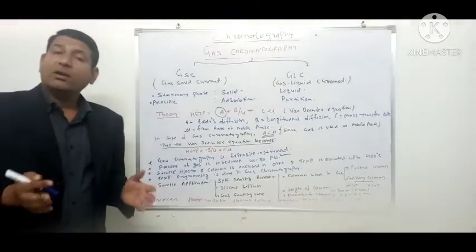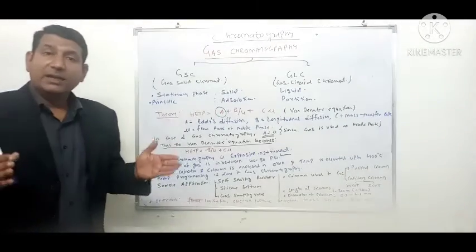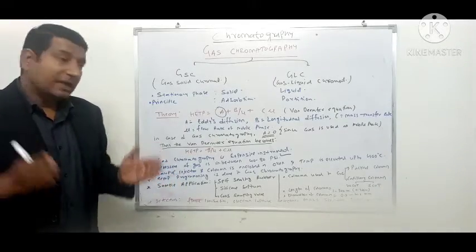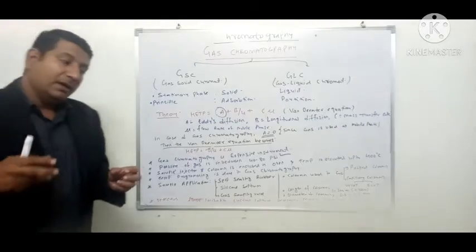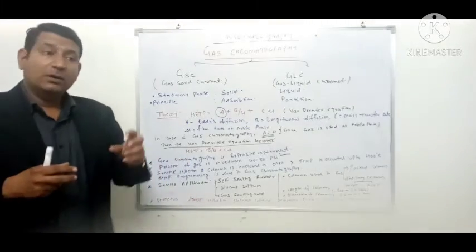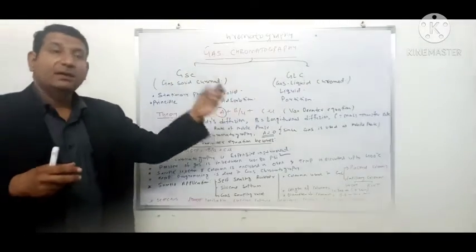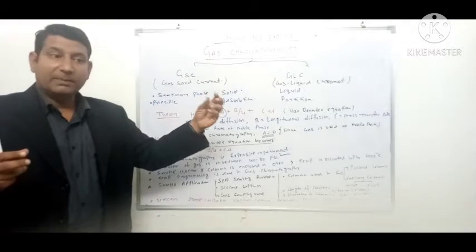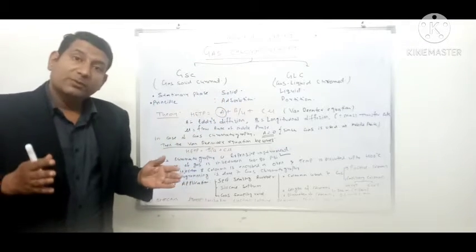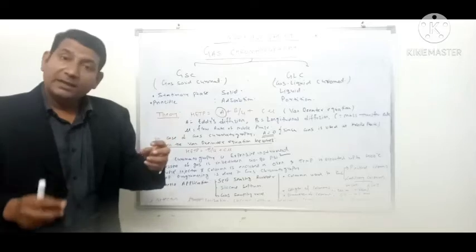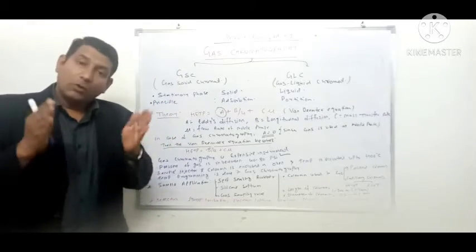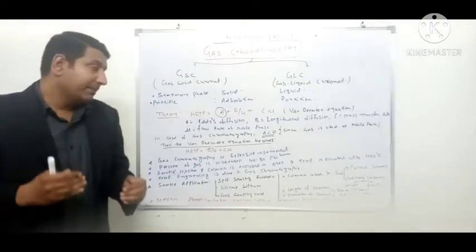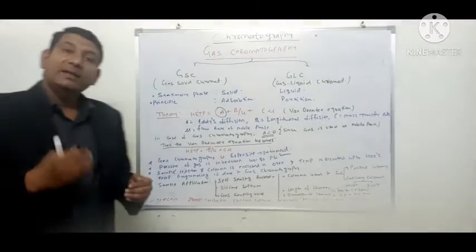In gas chromatography instrumentation, there is an oven in which the sample injector is enclosed. Unlike HPLC, where the sample injector and column are separate, in gas chromatography the sample injector and the analytical column are both enclosed in a box-like structure, or oven, which is maintained at a temperature of around 400 degrees Celsius.